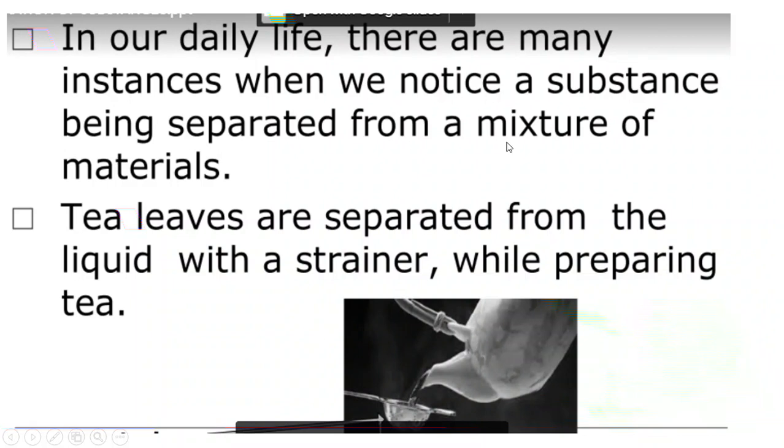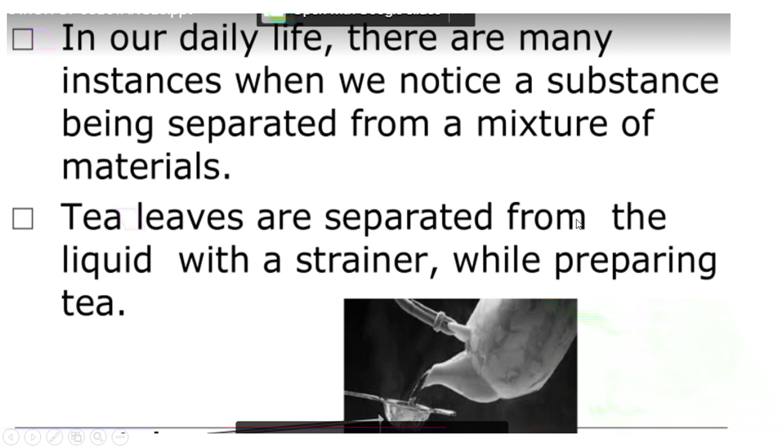Next, here you can see, in our daily life there are many instances where we notice a substance being separated from a mixture of materials. You might have seen many instances in your home. For example, here you can see the tea has been separated with the help of this strainer.